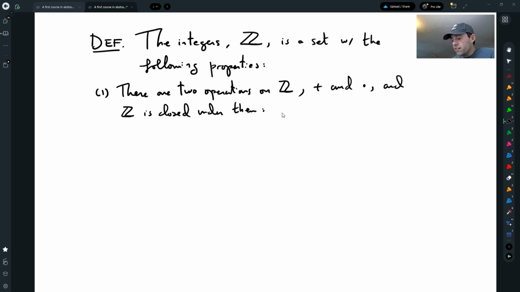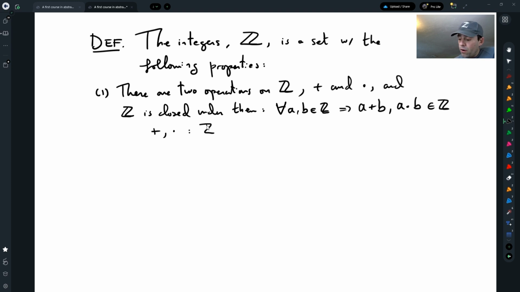What that means is that for all integers A and B, we have that A plus B and A times B are also integers. In other words, plus and times are what we call binary operations, operations that go from Z cross Z to Z. So we have two binary operations.